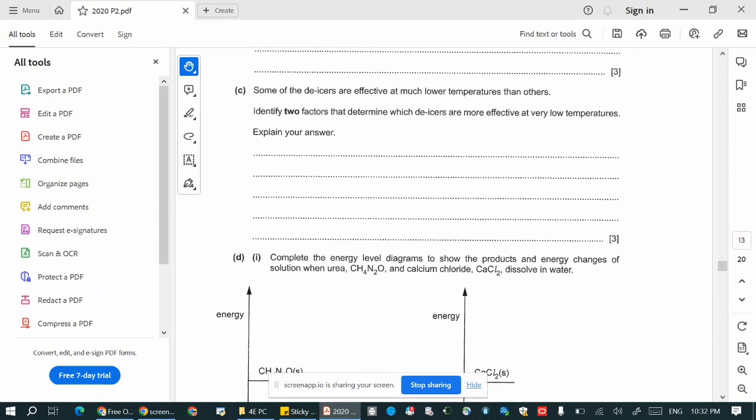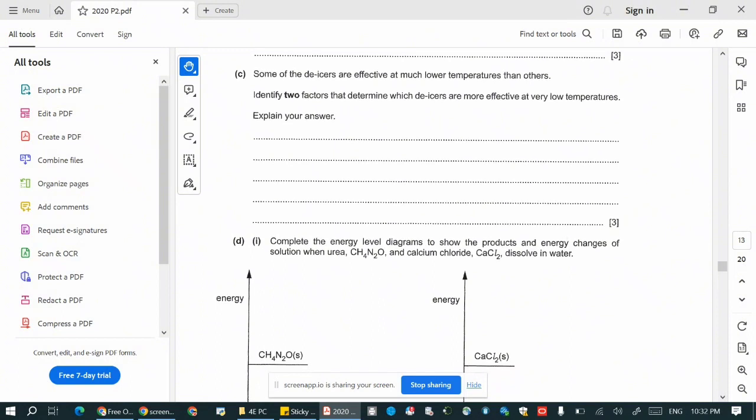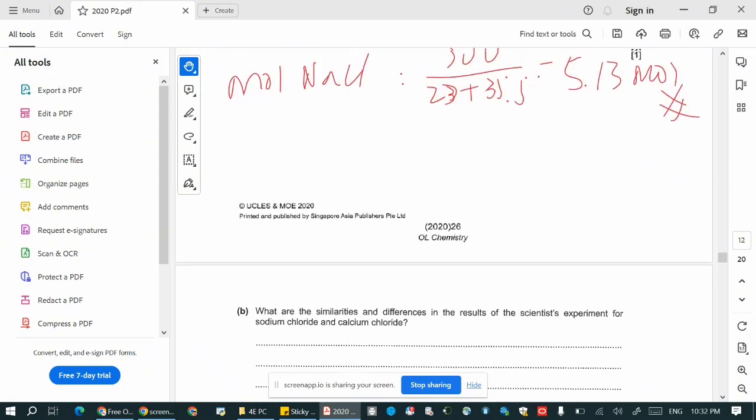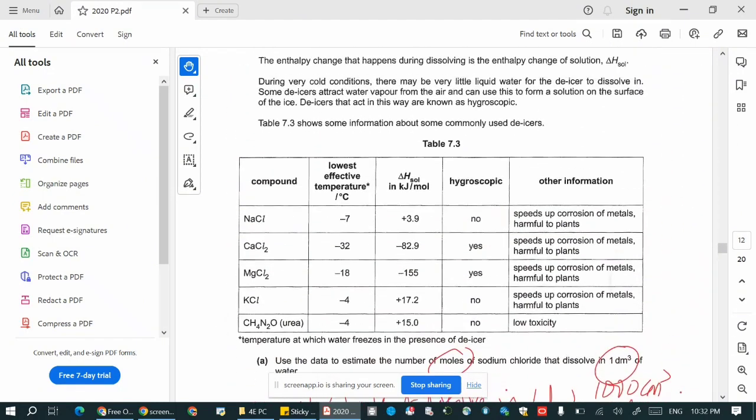Let's look at 7C. Some of the deicers are effective at much lower temperatures than others. Identify two factors that determine which deicers are more effective at low temperatures. So let's look at the different deicers at low temperatures.